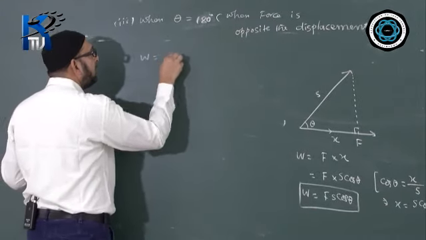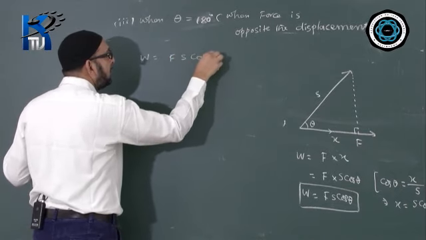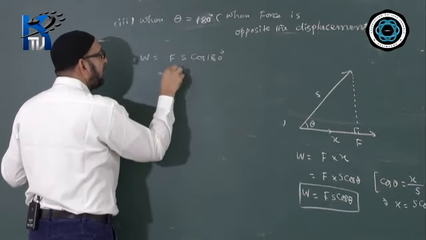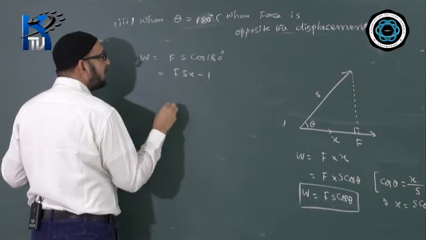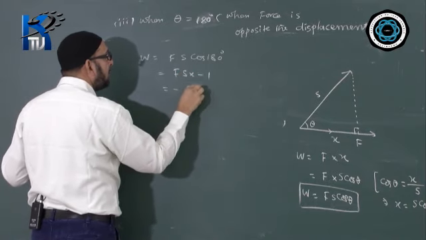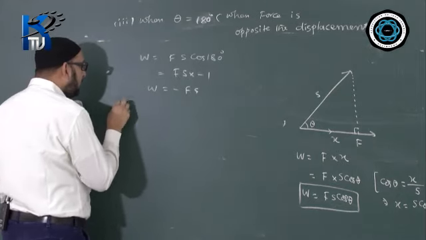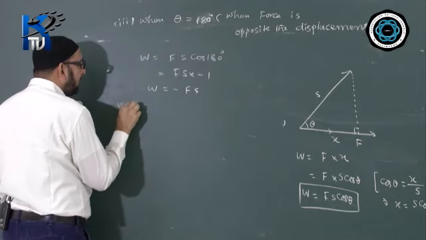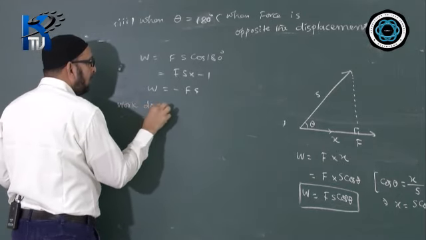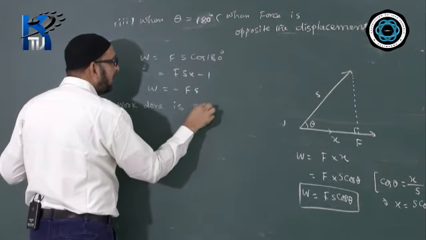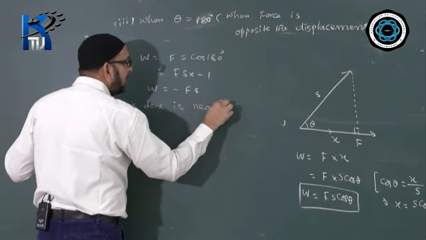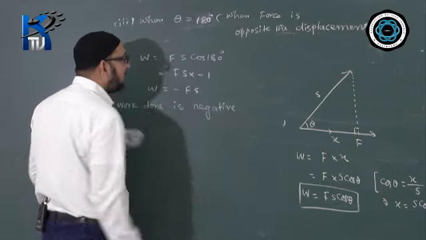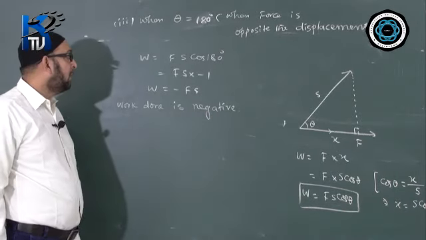W is equal to Fs cos 180 degree first. Cos 180 degree value is -1. So the answer will come with the minus sign here. So we write there, in this case the work done is negative. Under this situation or under this case, work done will be negative.